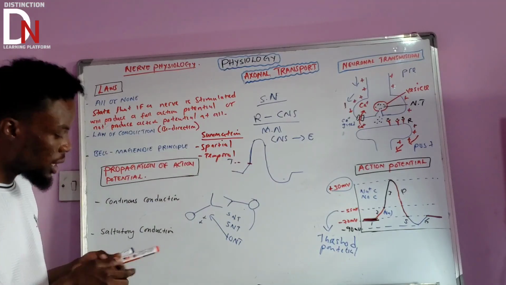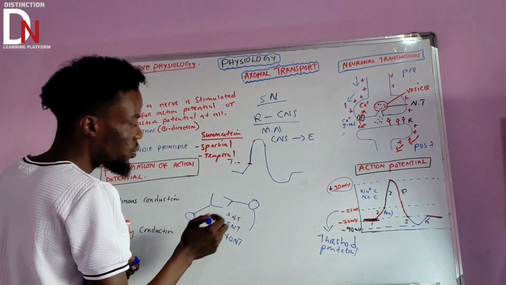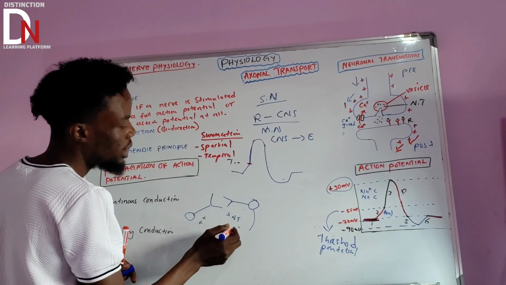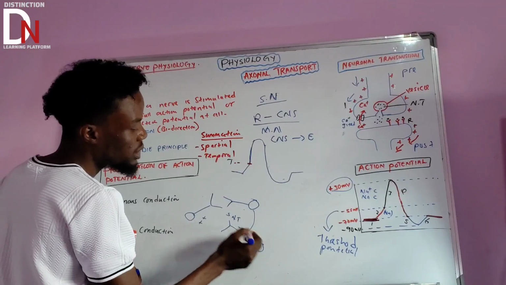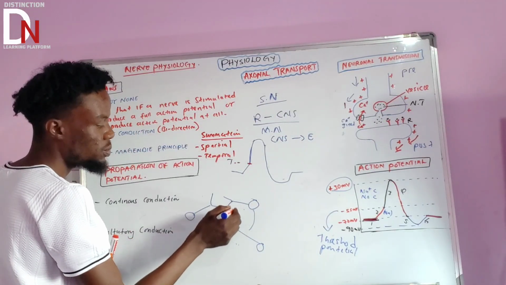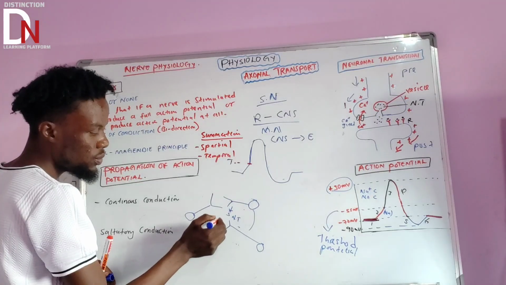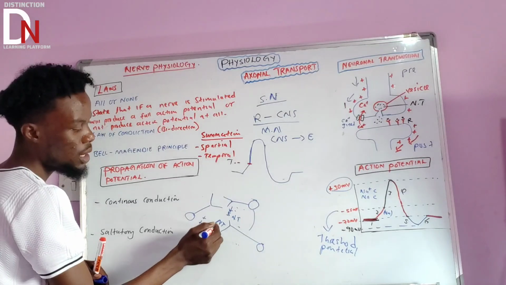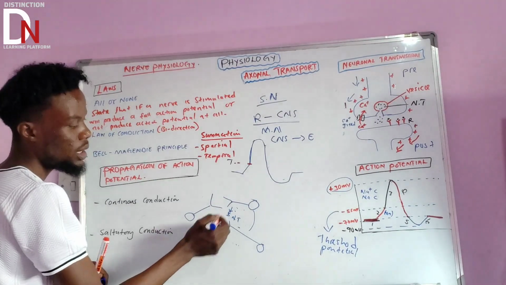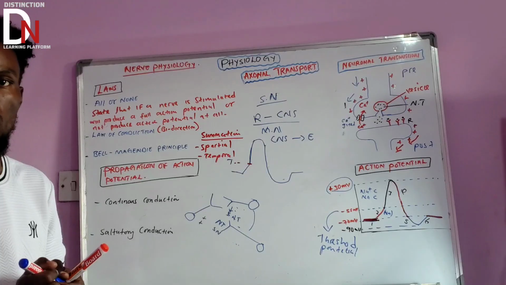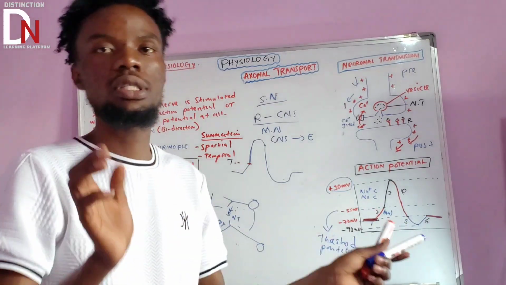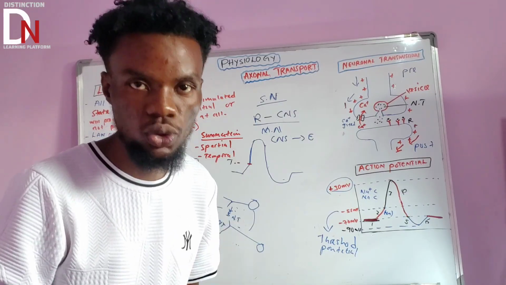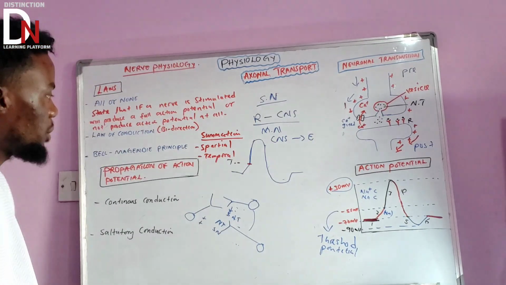Now spatial basically means this. The first neuron is failing to stimulate this other neuron, but there are other neurons that are helping. This one was producing a neurotransmitter, and another one is producing another neurotransmitter. This one was not enough, producing about 5, and another one is now producing about 5 neurotransmitters. Together now they can sum up and produce the full action potential. If the neurotransmitters are coming from other neurons and coming together to produce the full action potential, that's what we call the spatial type of summation. Make sure that you understand.